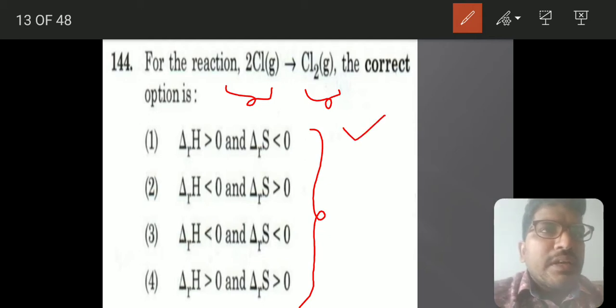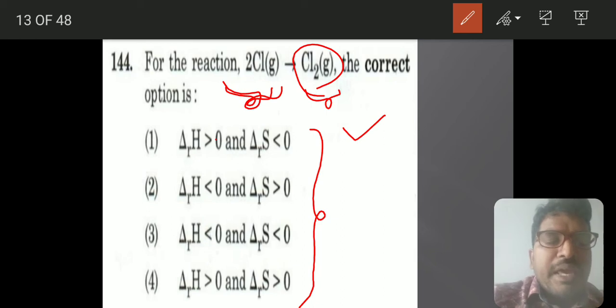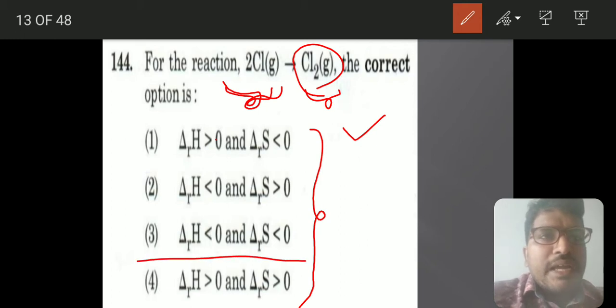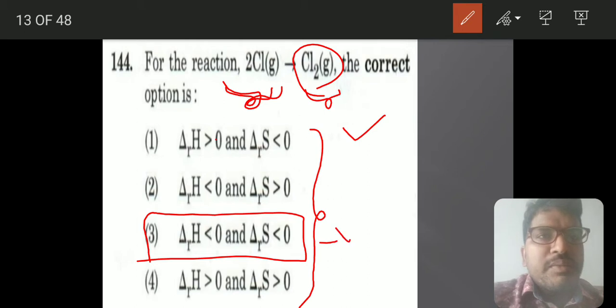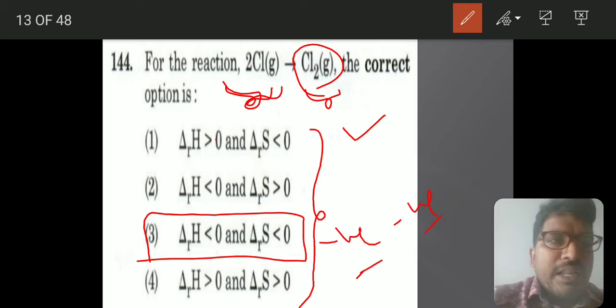Dissociation is endothermic, so chlorine forming chlorine atoms needs energy supplied, but here atoms are forming molecules, so they release energy and it is exothermic. Entropy is negative because it decreases, and since it is an exothermic reaction, delta H will be negative.